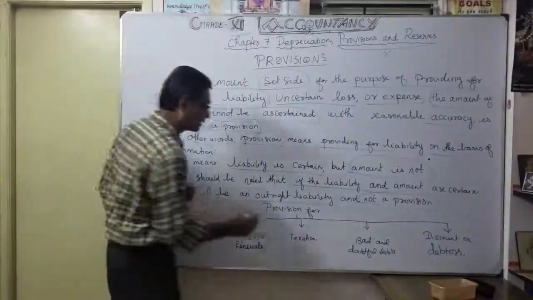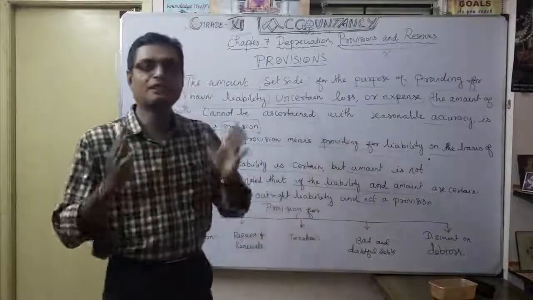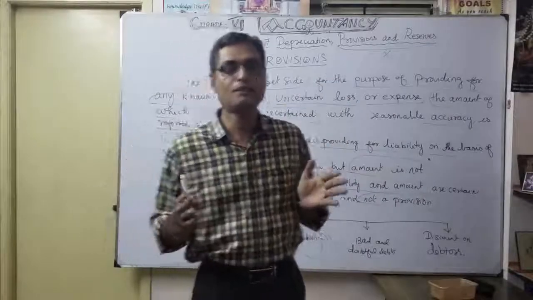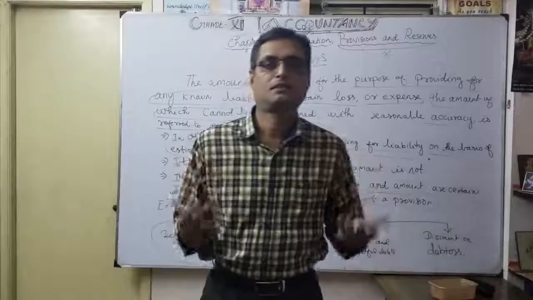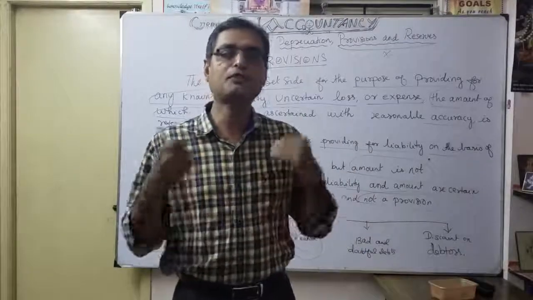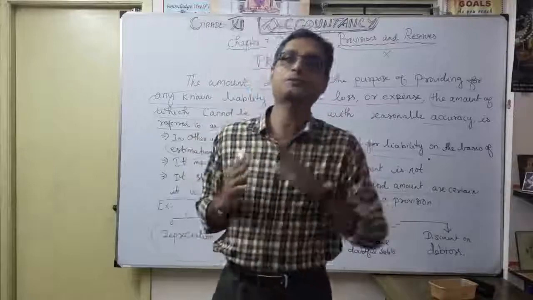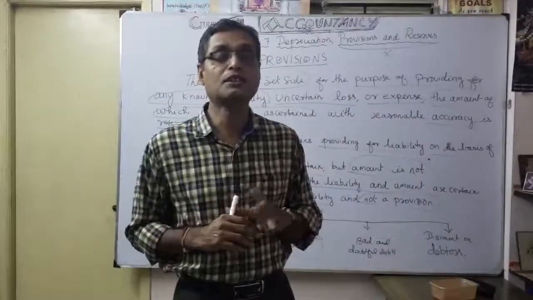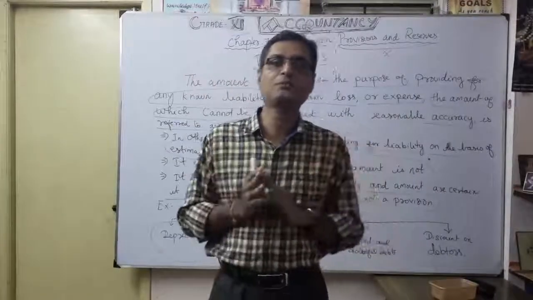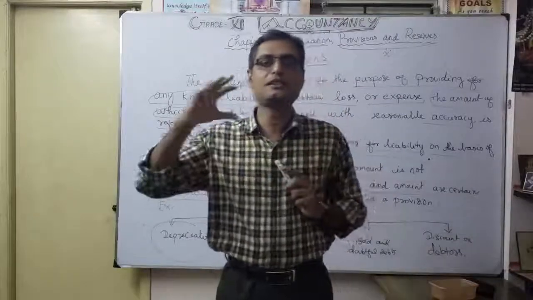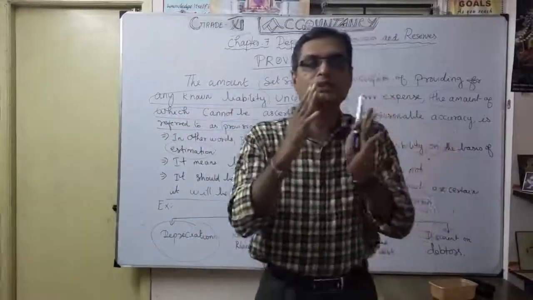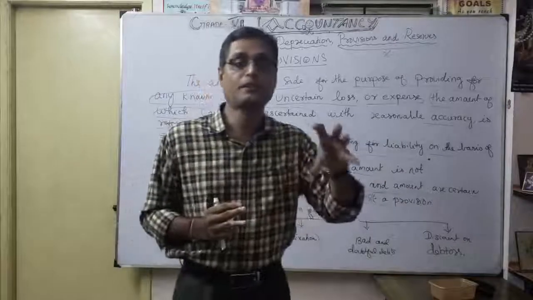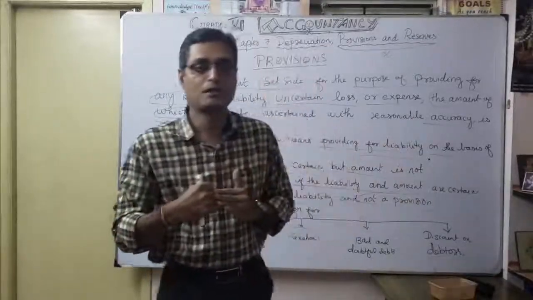Repairs and renewals. Then taxation is very important. When you are running the company, definitely you know what your profit is. Every year your profit will increase. Based upon that, you are going to pay tax to the country. Correct? So definitely you want to pay the income tax. Maybe two types of tax, direct tax or indirect tax. That's what we discussed in our general entries, goods and service tax. That is mandatory. When you are running a company, you want to pay tax. At the end of the year, suddenly you can't pay tax. For that, periodically you want to allocate some amount. That's why provision for taxation is very important. So provide some money for the tax purpose now itself. Understood?